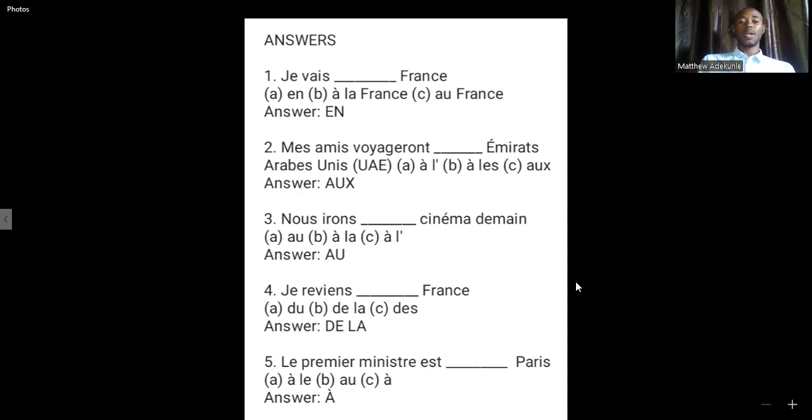And the last one: le premier ministre est à Paris, because Paris is a city, not a country, so the rule is not applicable. So you need to learn all these things.